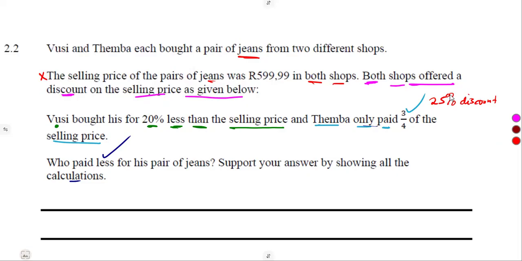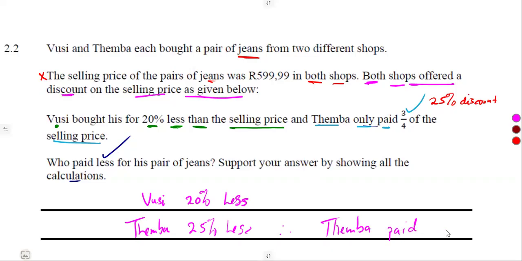That's it. So by using the percentage discount given, we can make a comparison. Vusi 20% less. But Temba, according to percentage, is 25% less. So therefore, Temba paid less. Remember, we want who paid less according to their percentages of discount.